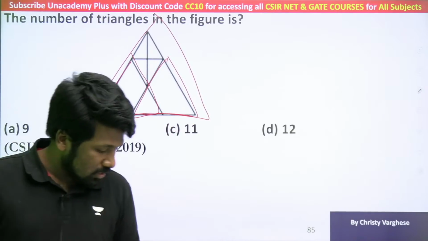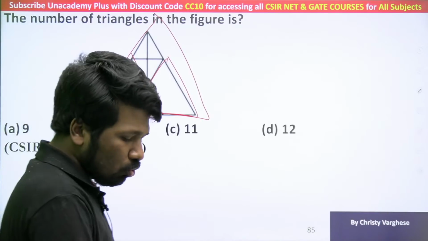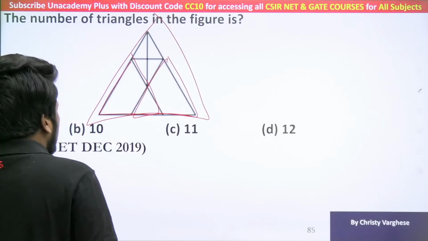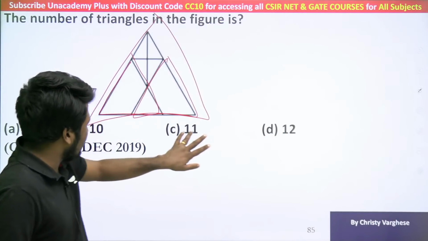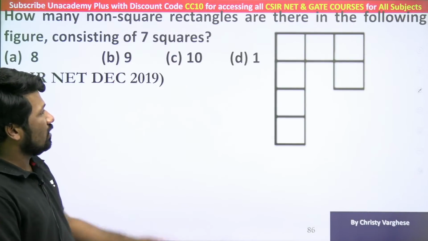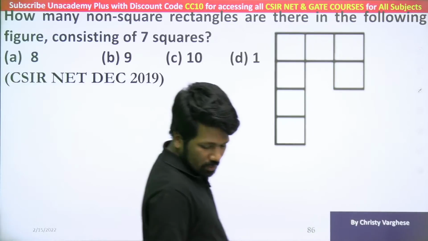Say it all. These questions are simple, but make sure you don't miss any triangle while counting, because 12 also will be there, 11 also will be there, 10 also will be there. More questions if you want, you can try.